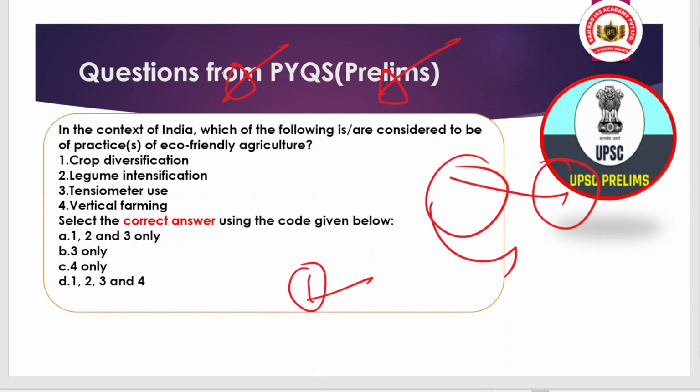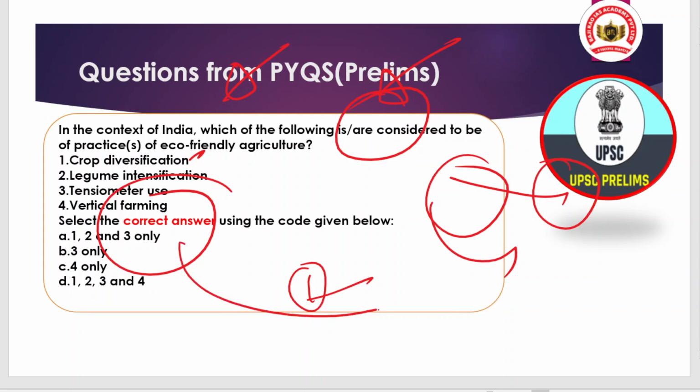The question is: in the context of India, which of the following is considered to be practices of eco-friendly agriculture? Statement 1 is crop diversification, statement 2 is legume intensification, statement 3 is tensiometer use, and the fourth statement is vertical farming. Here you have to select the correct option. The answer and the elaborate discussion of this question will be dealt with in the last session, so you can wait for the last session. For now, you can answer this question in the chat box. We are waiting for the answers.